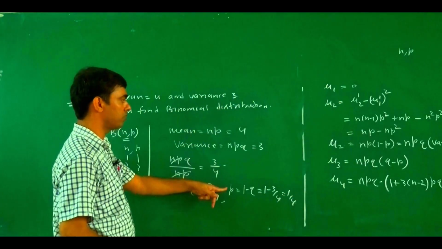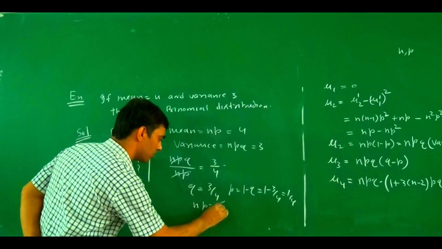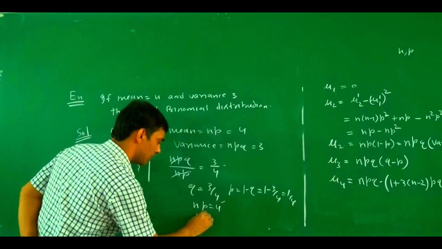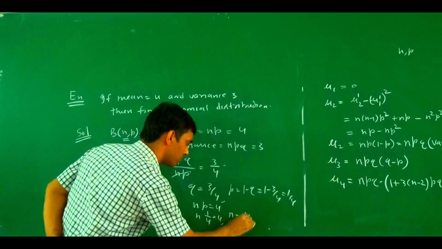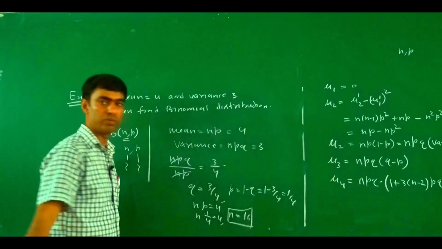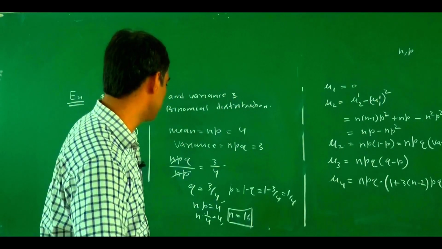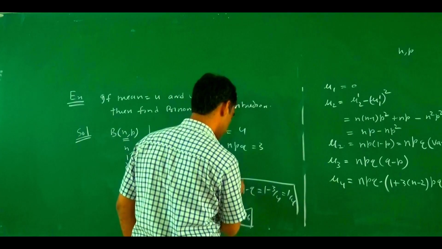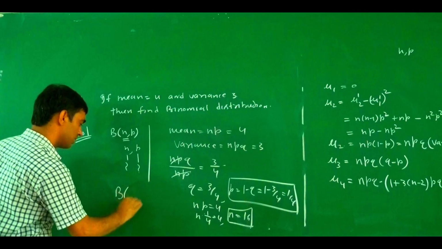If p equals 1 by 4, then what is the value of n? n into p equals 4, and p is 1 by 4, so n into 1 by 4 equals 4, then n equals 16. So we are able to find the value of n, and we are also able to find the value of p. So what is the binomial distribution? The binomial distribution becomes b, n is what?